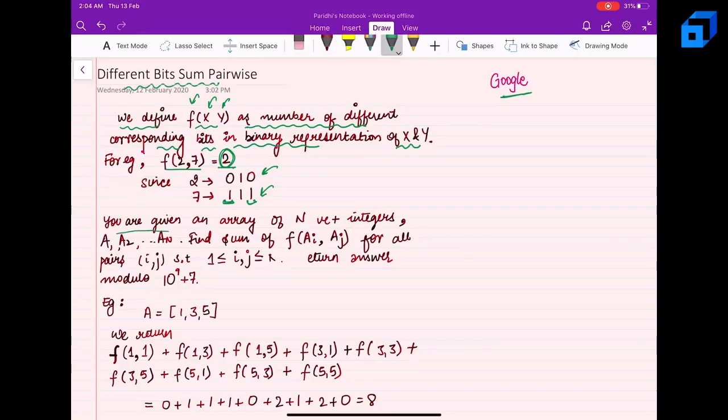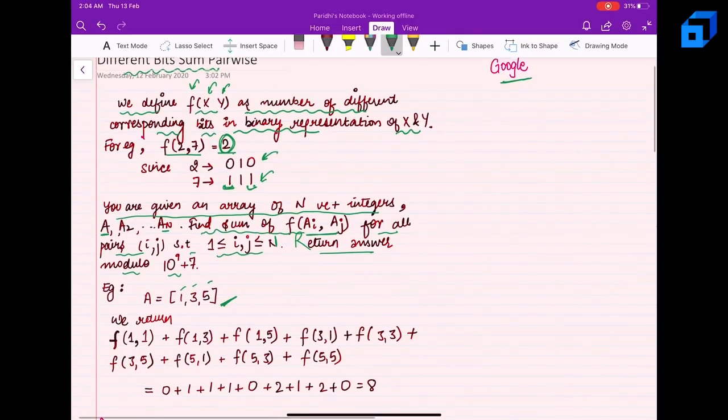Now you are given an array of n positive integers from a1 till an. You have to find the sum of f of ai, aj for all pairs i and j such that i, j lies between 1 to n, and you have to return the answer modulo 10 to the power 9 plus 7. In this case, you're given 1, 3 and 5.